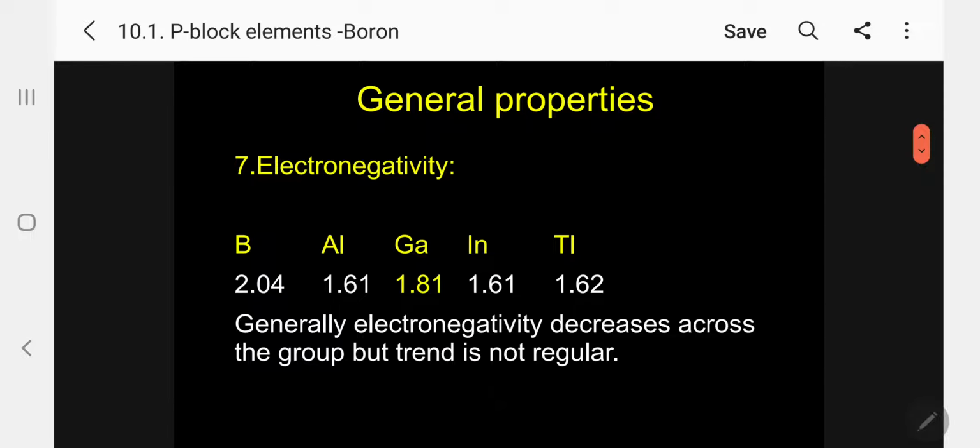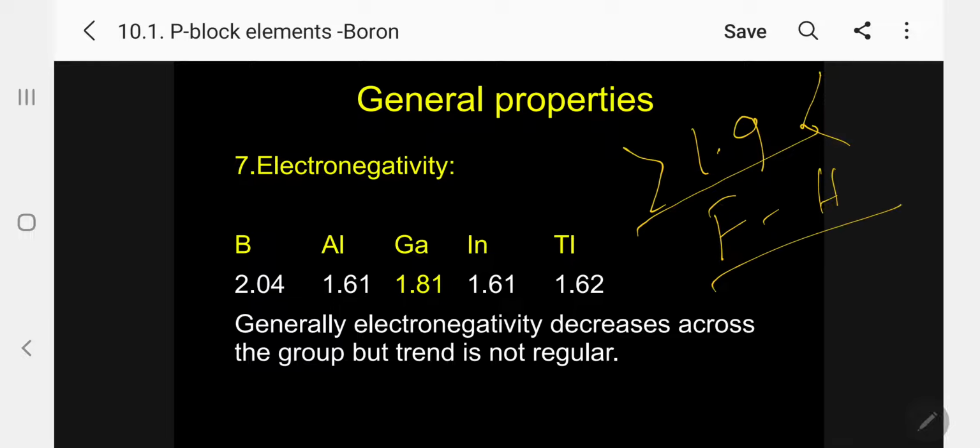Coming to electronegativity. We already studied this in periodic properties. Electronegativity is the property used to decide whether a compound is ionic or covalent. That is the most important characteristic of electronegativity. If the electronegativity difference is greater than 1.9, it is more ionic, and if less than 1.9, it is more covalent. This is based on the difference between fluorine and hydrogen on the Pauling scale. This is what we have studied.